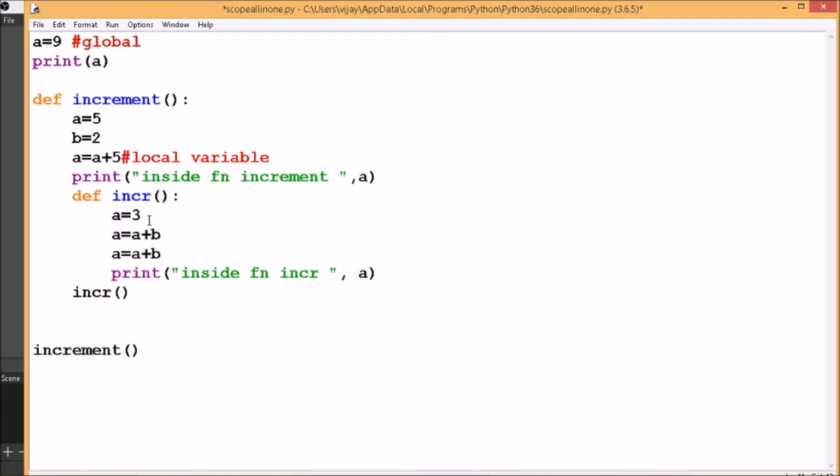But when it does not find a value for B in INCR, it looks for the value in the increment function which encloses the INCR. So this B equals 2 has the enclosing scope.